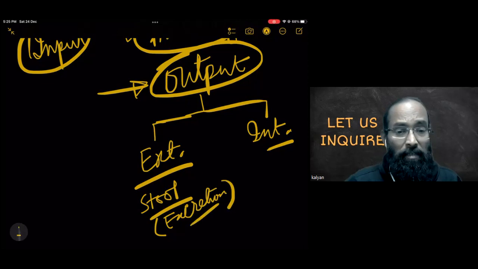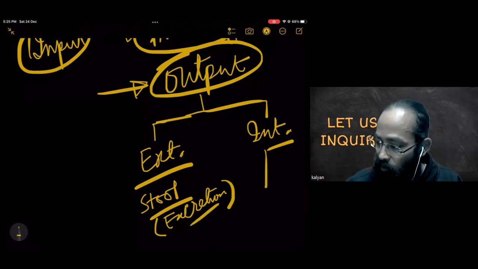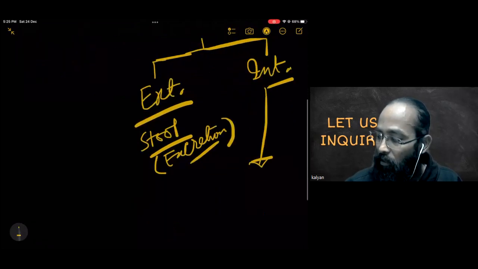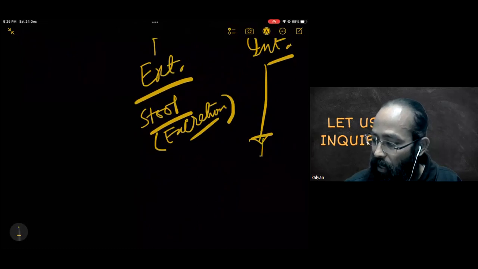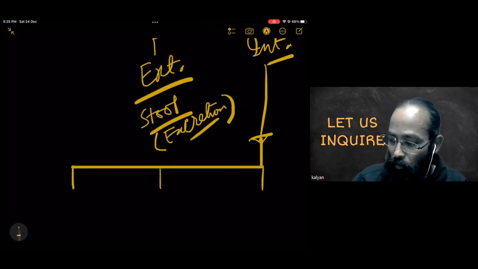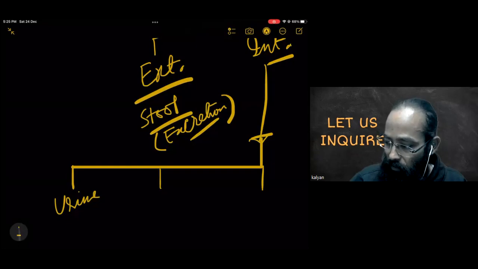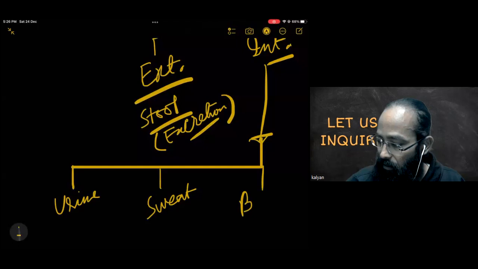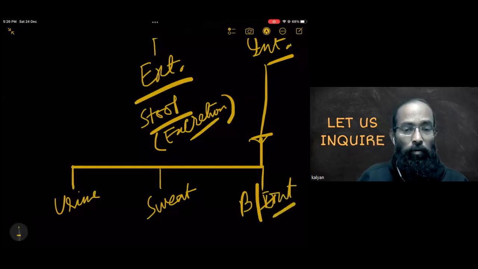Now, internal toxin is something that we need to understand. Internal toxins we throw out in basically three ways: one is the urine, another is the sweat, and the third is breathing out.